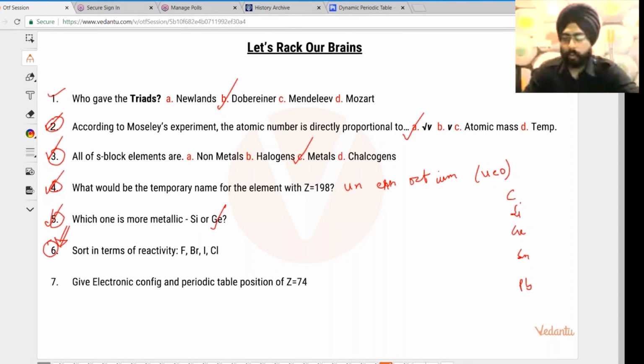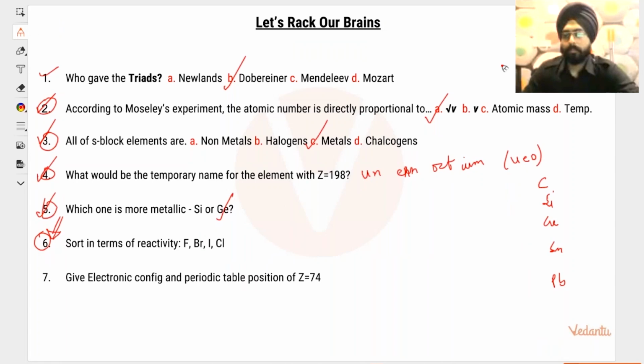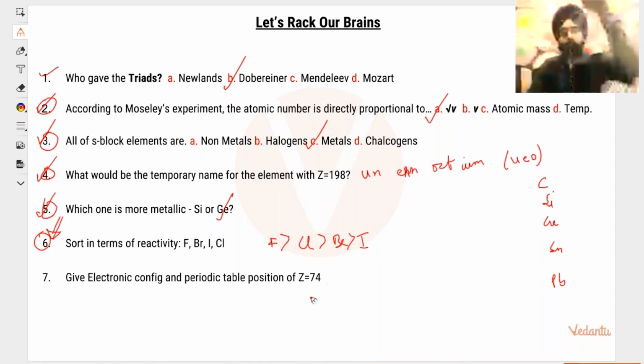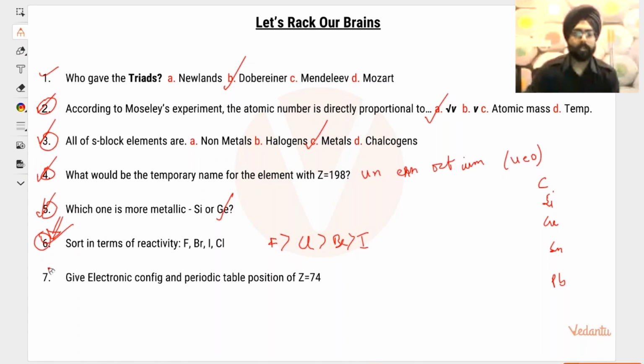Other people, what's your opinion on the same? I can see only one person giving me the answer. Okay, 2 people have given me the answer. So highest non-metallicity over here is that for fluorine, then chlorine, then bromine, then iodine. Top to bottom, more non-metallicity, more is the reactivity. So this is also done.